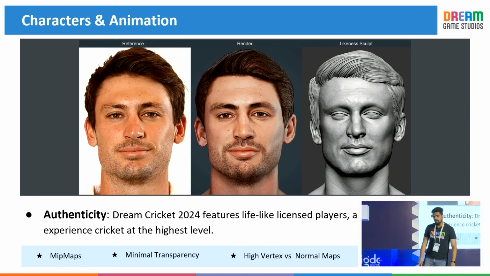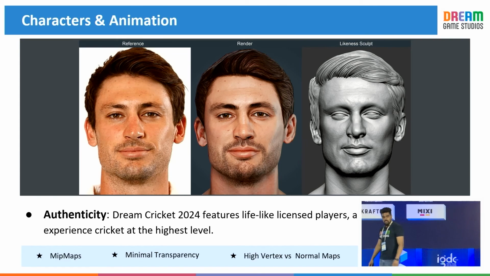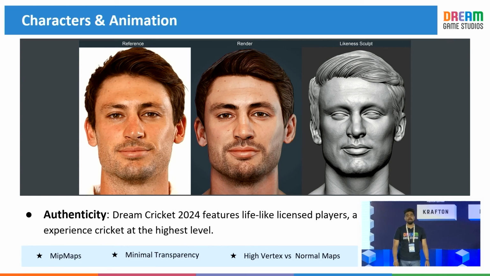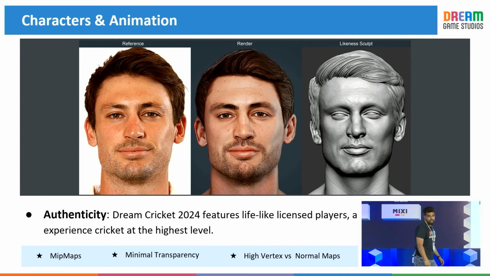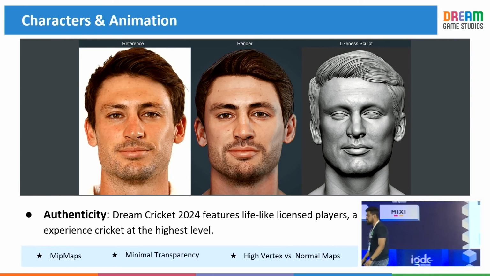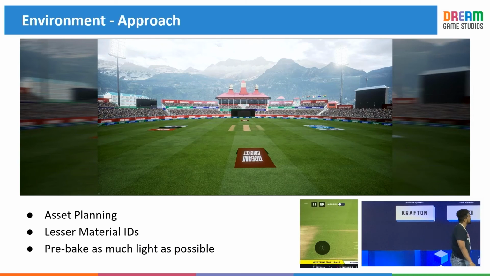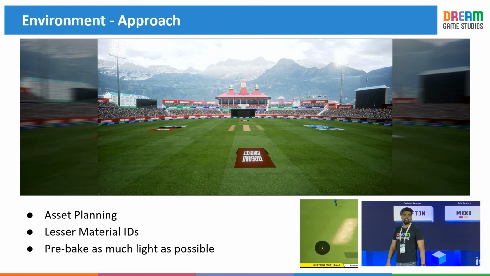Some of the tips when it comes to optimization with respect to characters and animations. One is use mipmaps, but again, it comes with its own drawback of memory. I would suggest no transparency at all, as it will cost the Z buffer. Use modulated shadows, which is one of the good features of Unreal Engine for mobile devices. All right, I'll switch over to Rituraj, who will be describing the optimizations for environment.